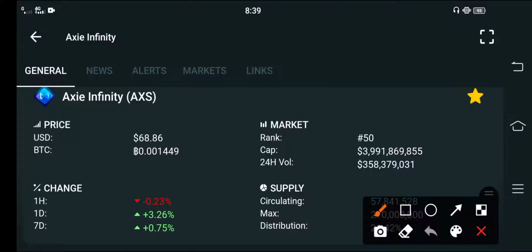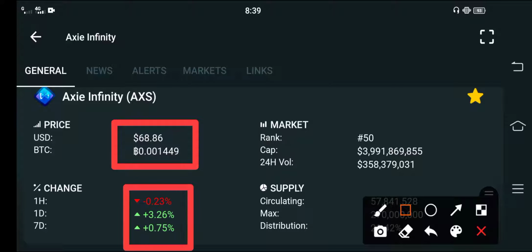The right now price of AXS Infinity in the market is about 68.86 USD. That is the right now price of AXS Infinity. Furthermore, guys, if we talk about the changes of AXS Infinity, the last 1 hour change is about negative 0.23% only.